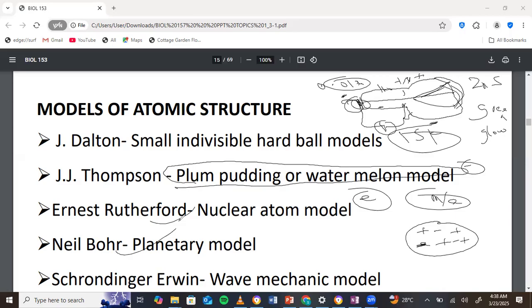At that time he was about to do his investigation, he wanted to investigate the plum pudding model of J.J. Thomson to see whether it is true. But J.J. Thomson had already found the electrons, the negative particles. So it was just wise for him to attack the positive particles. And so this is what he did. A summary of his experiment.